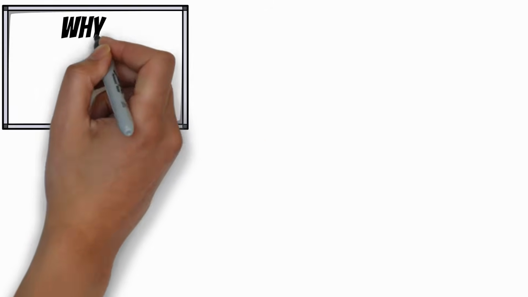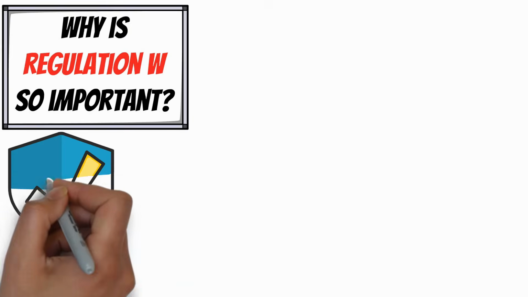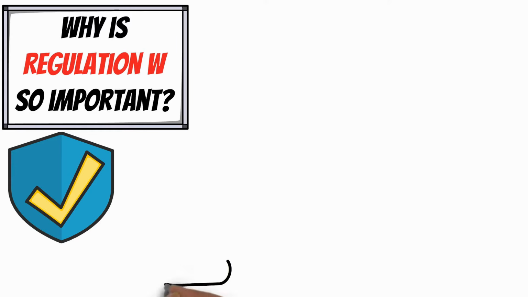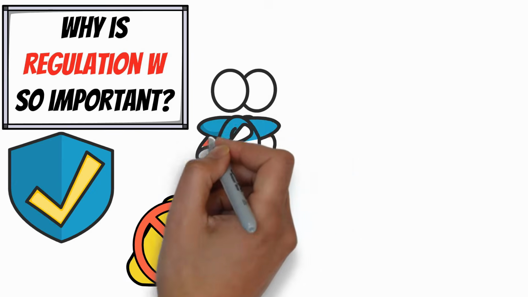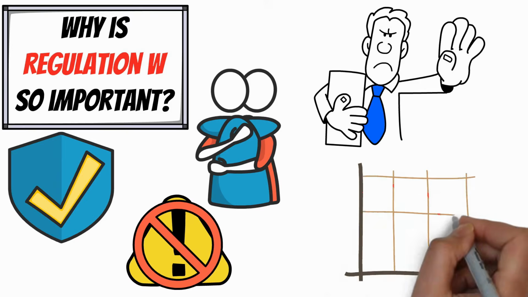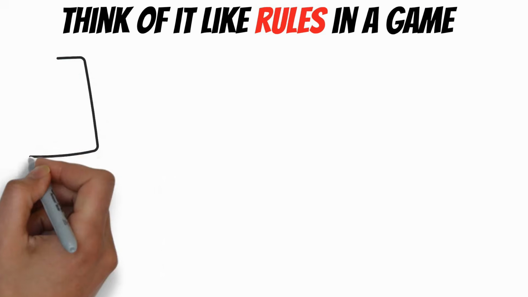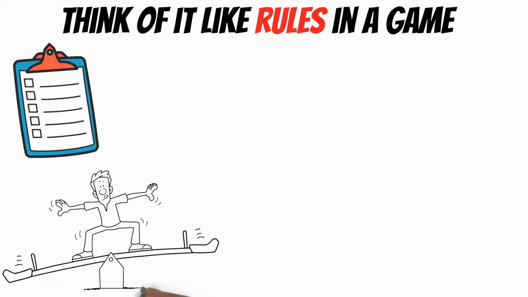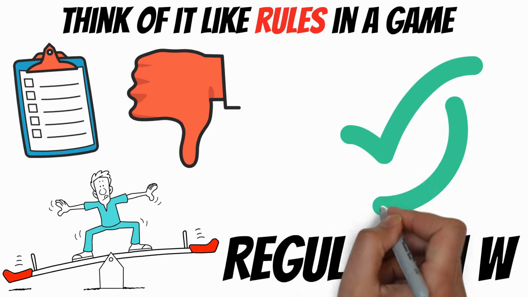Now, you might be wondering, why is Regulation W so important? Well, these rules help keep the banking system safe and fair for everyone. By making sure banks don't take too many risks or treat their family members better than other customers, Regulation W helps prevent big problems that could affect the whole economy. Think of it like rules in a game. Without rules, some players might cheat or play unfairly, making the game no fun for everyone else. Regulation W keeps the game of banking fair and safe.